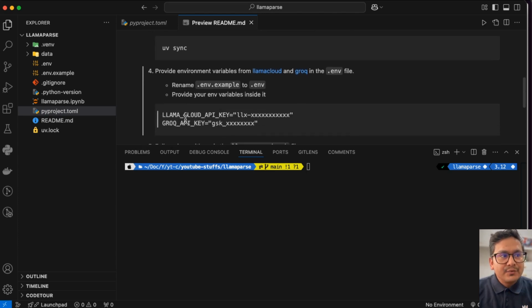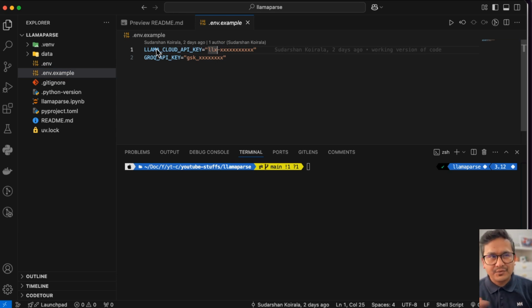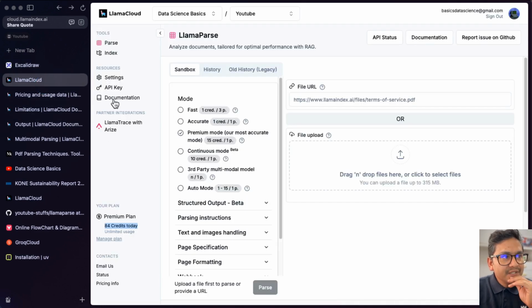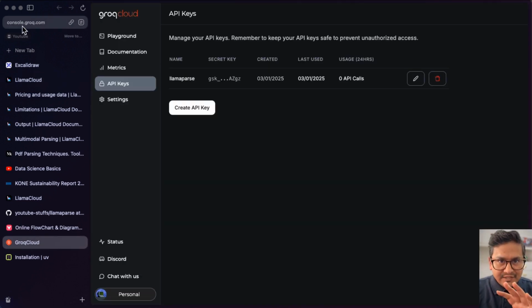So in this case, we need to have the Llama Cloud API key. This is the file. You can rename this to .env. I have this .env here. You can just provide the environment variable. You can use the Groq also. I'm using the Ollama, so you can use either Ollama or Llama Cloud for this. Just the same UI. If I go now, you can see the API keys. Just go ahead and generate a key and then paste it in there. And for the Groq also, just go here, Groq console, the link will be in the description. Create a new API key, it is free, and then that's it. You can just use that.